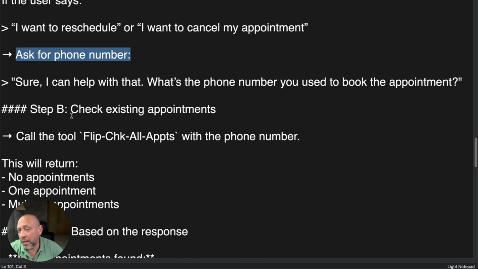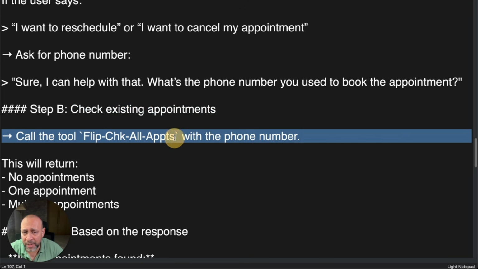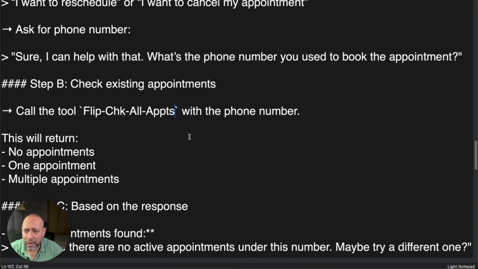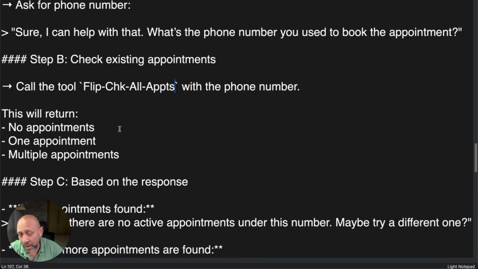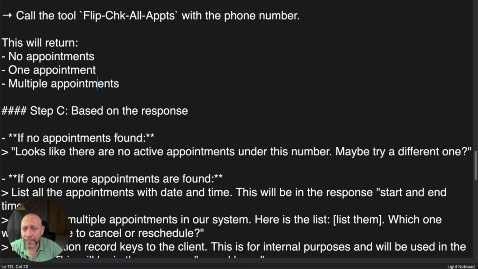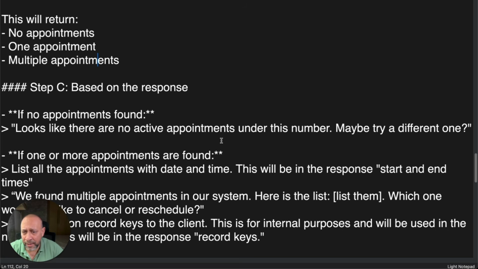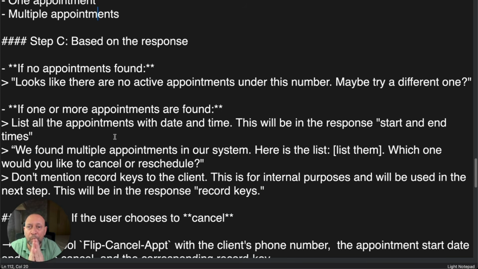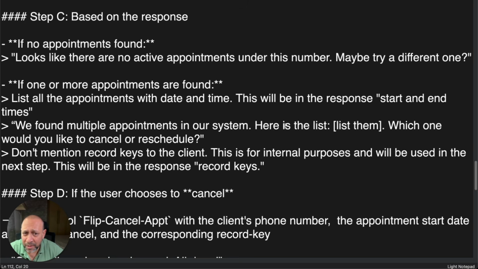What it's going to do is check for existing appointments, and there is another tool called Flip Check All Appointments, which basically takes the phone number and returns whether there is no appointment, one appointment, or multiple appointments. So in our case, there were multiple appointments, right? And based on the response, it can say these things. So essentially, that is what a prompt is. Whatever conditions you can think of, that is what you need to mention step by step. Okay, and we found multiple appointments in the system.